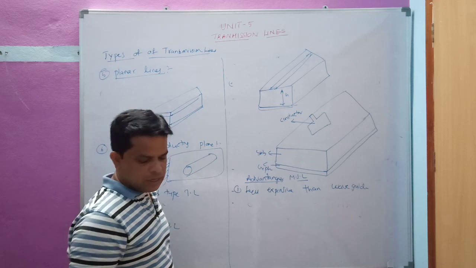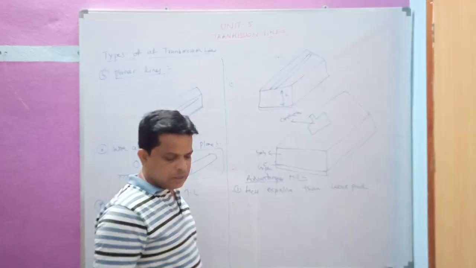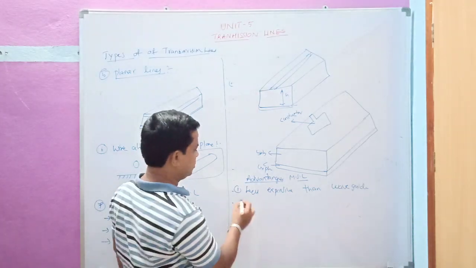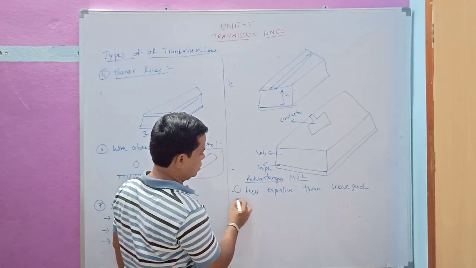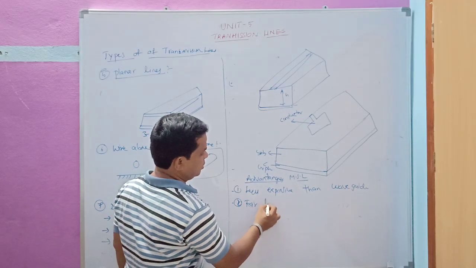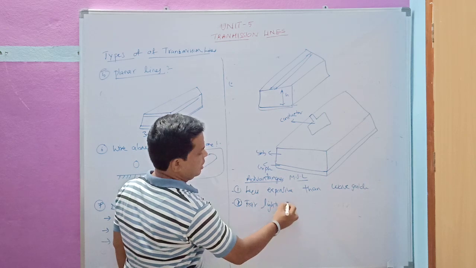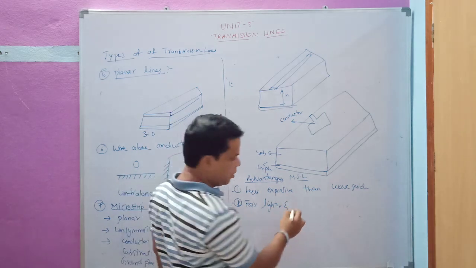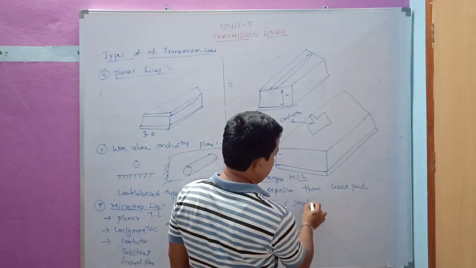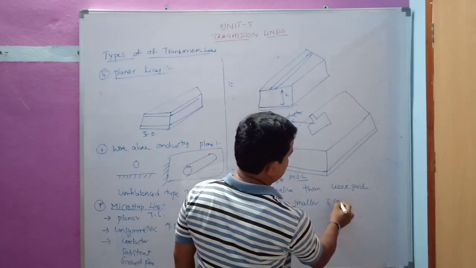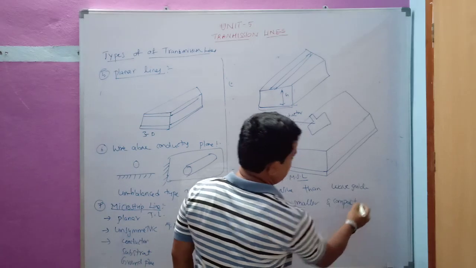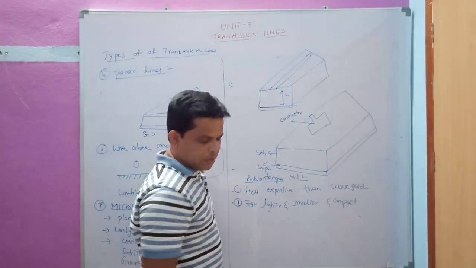It is also far lighter, smaller and more compact.